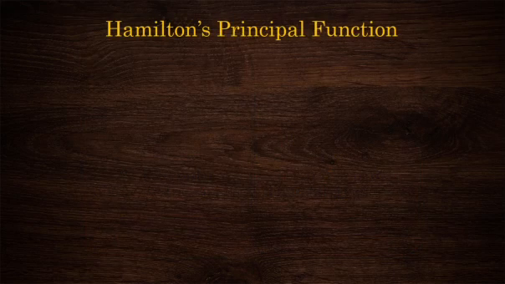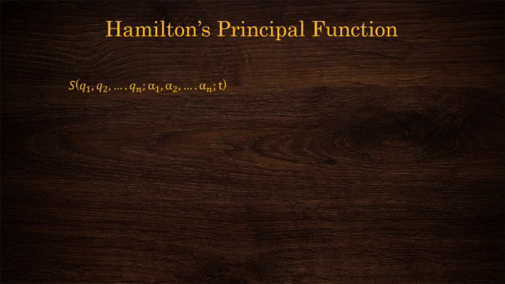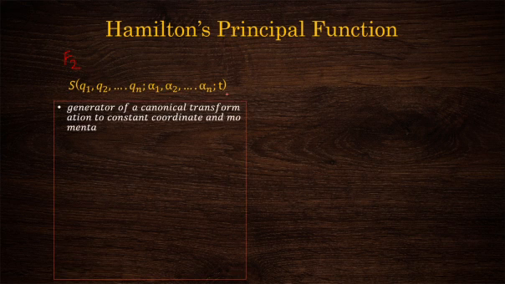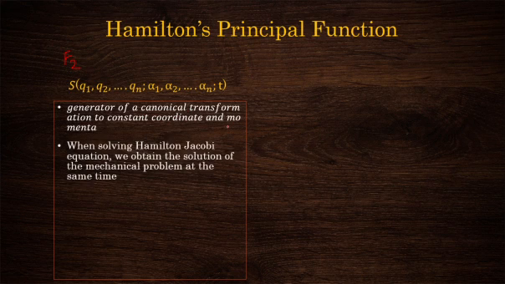Now let us focus on Hamilton's principal function. You know Hamilton's principal function is the generating function similar to F2. It is expressed in terms of q1, q2, etc. qn, alpha 1, alpha 2, etc. alpha n and time t. It is considered a generator of canonical transformation to a constant coordinate and a constant momentum. So when we solve the Hamilton-Jacobi equation, we are obtaining the solution of the problem at the same time.